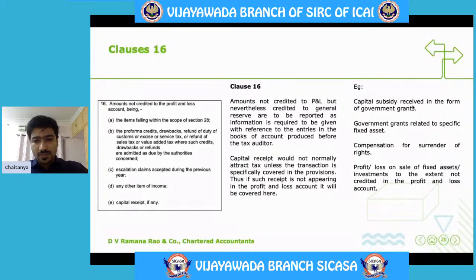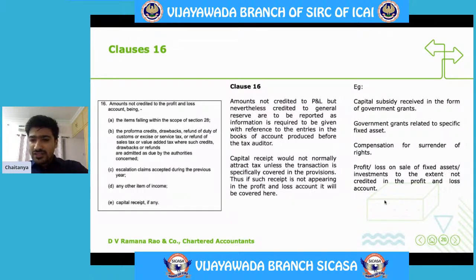And the last thing we can all directly correlate is the profit or loss on sale of fixed assets or investments. Say we have sold a particular fixed asset. What is it that we generally do? We'll calculate the written down value, and then calculate the difference between the written down value and the amount of consideration received.